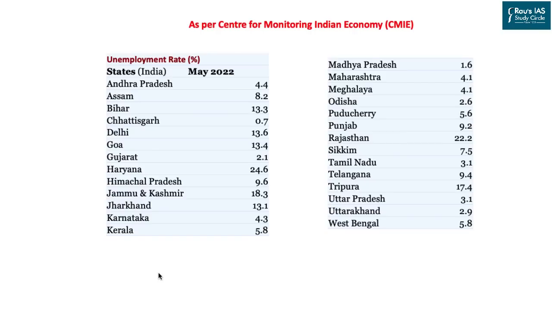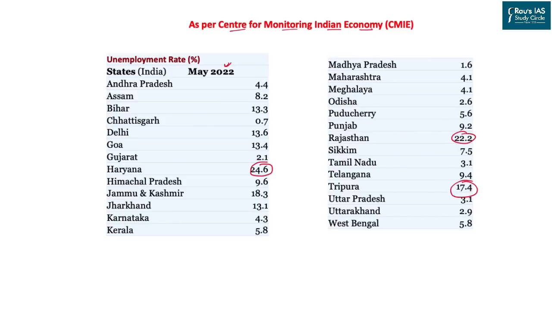Now we'll look into the regional difference. The data which we are showing on the screen is given by the Centre for Monitoring Indian Economy. As per the data provided in May 2022, that is just last month, the highest unemployment was observed in the state of Haryana, followed by states such as Rajasthan or